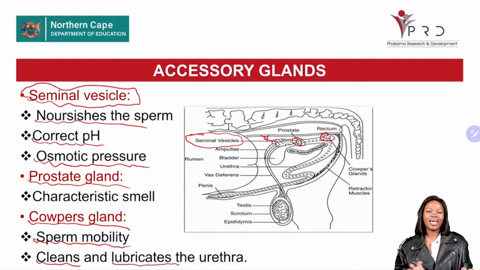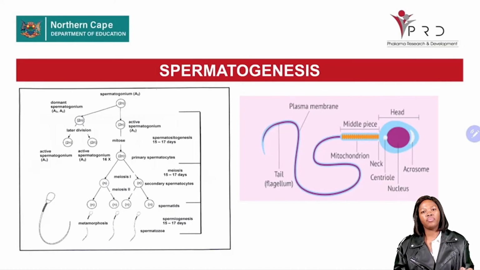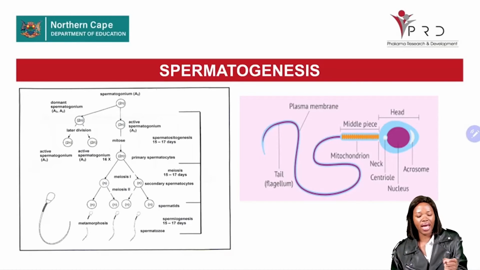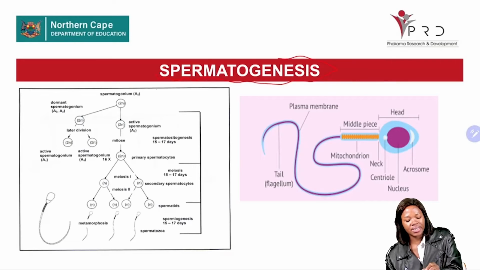So these are your accessory glands that you need to understand for the examination. Remember, you should be able to identify them and provide the functions of each accessory gland. Now, spermatogenesis. Remember we said the testes are responsible for the production of sperm cells. Now, how do we produce sperm cells? We produce sperm cells through a process known as spermatogenesis.